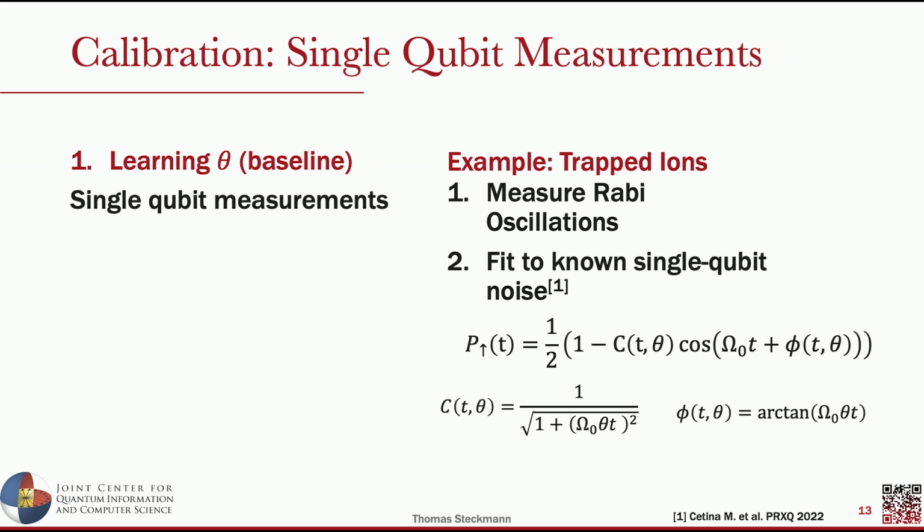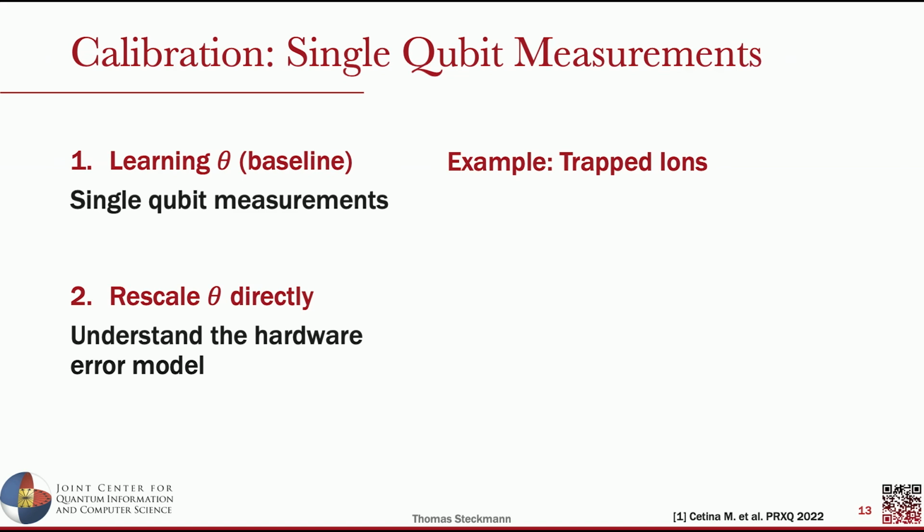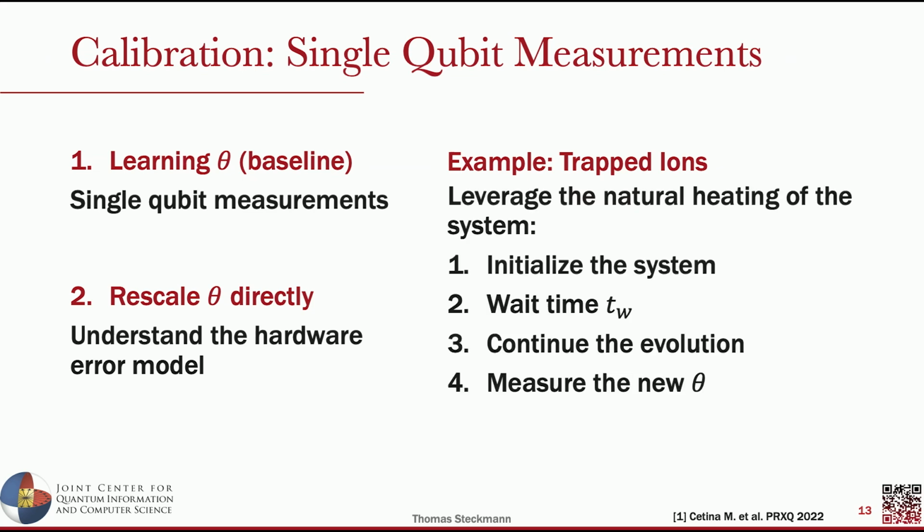But importantly, it depends on a parameter theta, which is essentially a witness for the temperature of the ion chain. We can then try to understand how to scale this theta parameter directly, especially in a way that doesn't confound itself with the Hamiltonian we want to study. Again, we can look to the system and leverage the physics of the system, especially where the error actually shows up, which is that it heats up over time due to coupling to external fields.